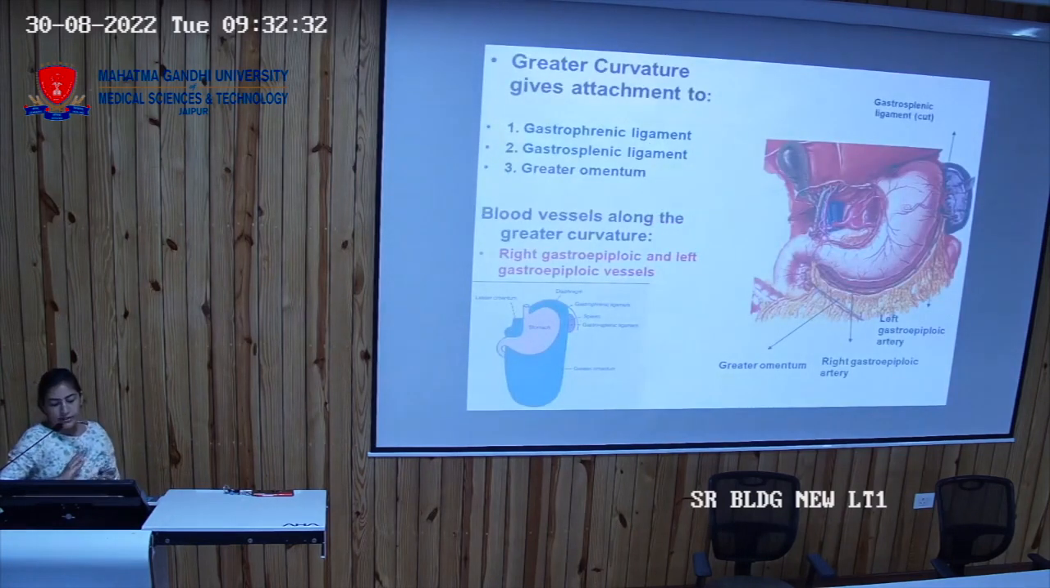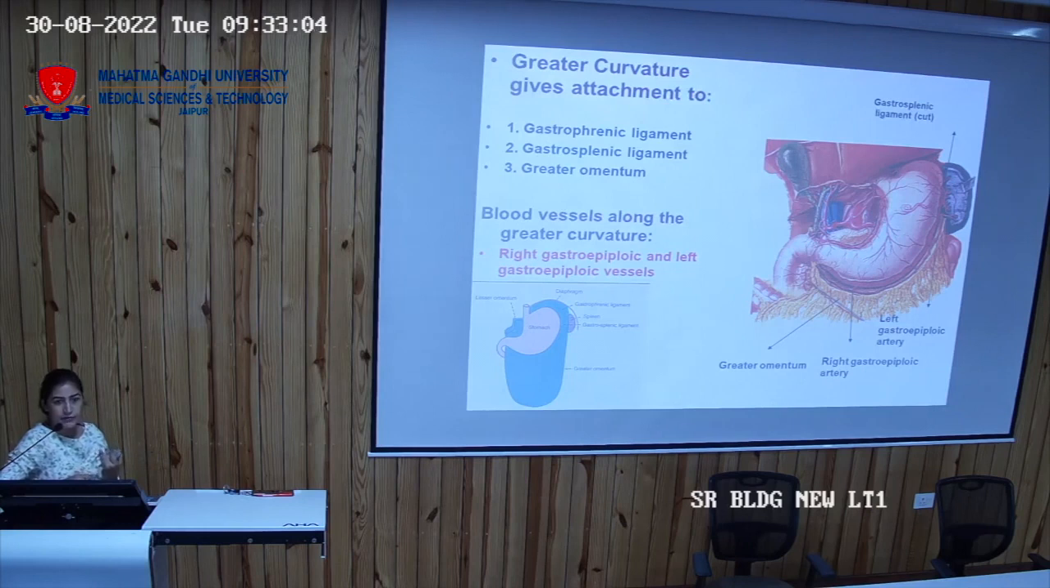Now these are the attachments from the greater curvature. There are different ligaments: gastrophrenic ligament, gastrosplenic ligament, and greater omentum. Greater omentum, you have told me, is attached onto the greater curvature of the stomach. Gastrophrenic ligament: phrenic is the term for the diaphragm, so it is going from the greater curvature towards the diaphragm. And another one, the gastrosplenic ligament, that has been removed here. So it is attached from the greater curvature to the spleen. So they have three ligaments.